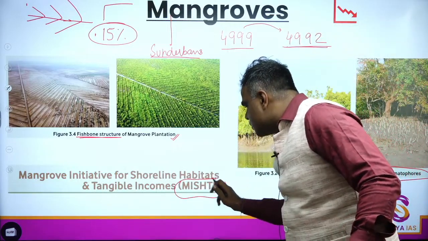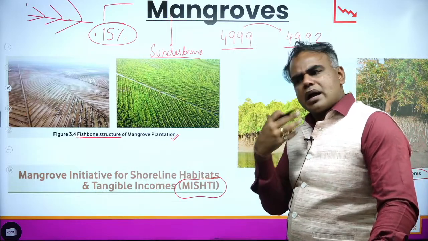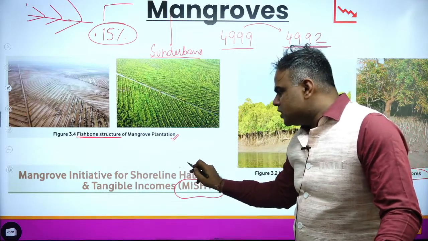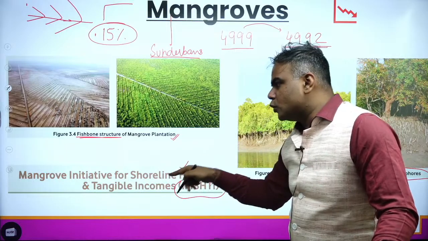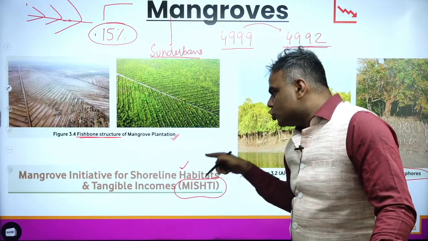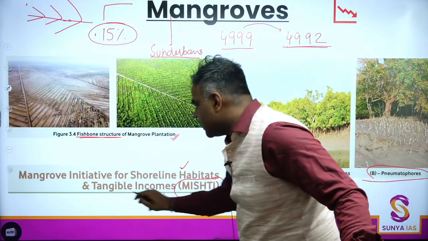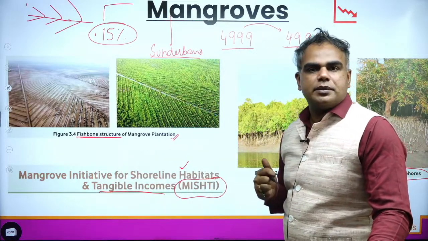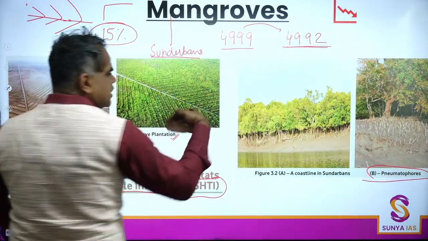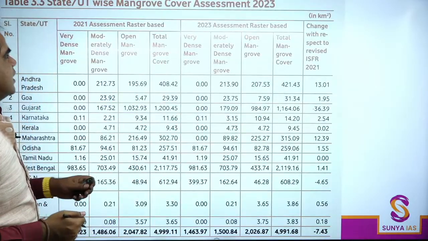Mishti scheme, okay, we have done in the crash course also, again in open sessions, etc. Mishti scheme again is mentioned. Mishti scheme is related to Mangrove Initiative for Shoreline Habitat and Tangible Incomes. Again mentioned here in the report. Okay. Now just quickly, let's see what all things you have to remember.